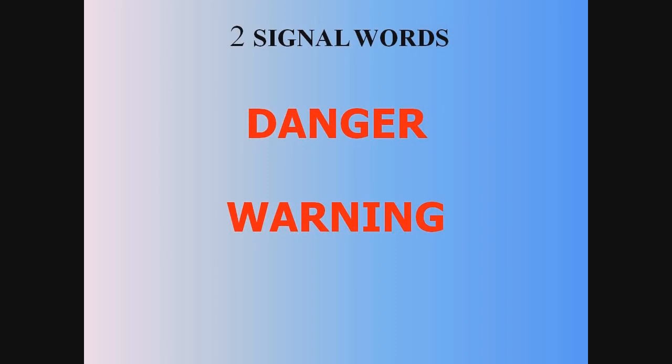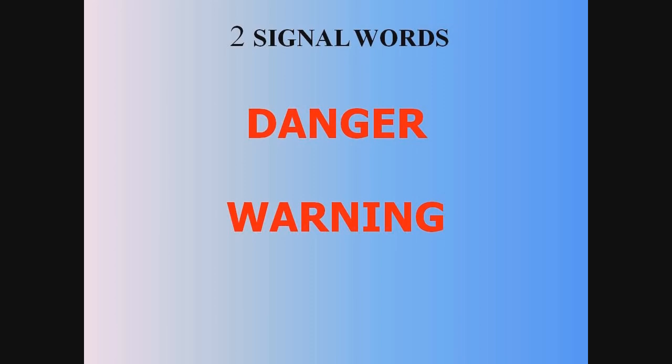For example, thinking about the word danger, imagine yourself driving up to an intersection with a stop sign. This signals to the driver that this is a potentially dangerous intersection and that the driver is required to stop and look before proceeding through the intersection. If the signal word on a label is danger, the chemical user should understand that this is a highly hazardous chemical and they should stop and become familiar with all the characteristics of the product before proceeding.